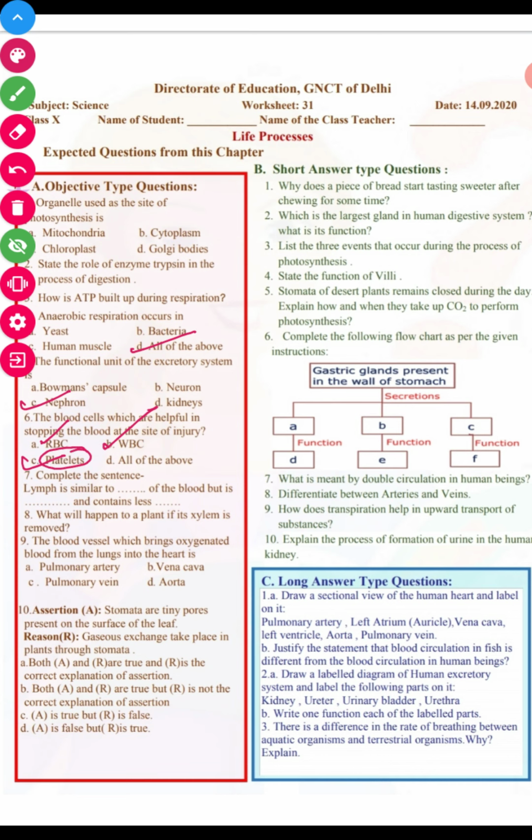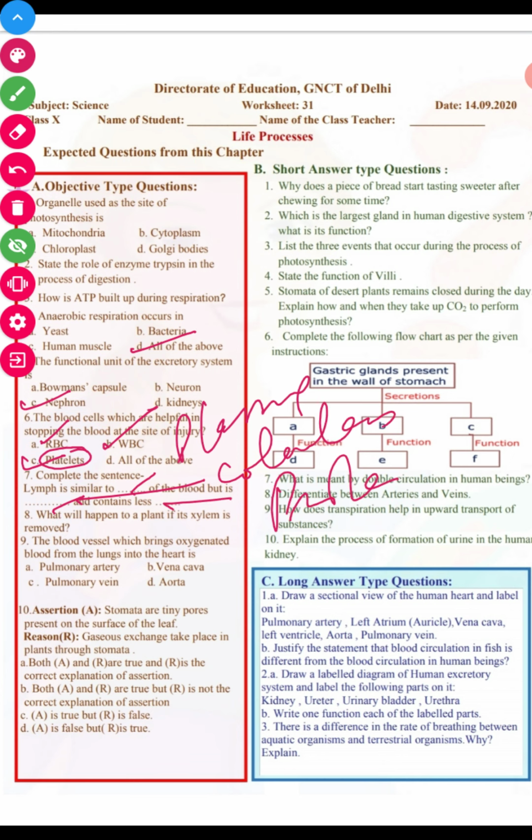Lymph is similar to the plasma of the blood, but it is colorless and contains less protein.